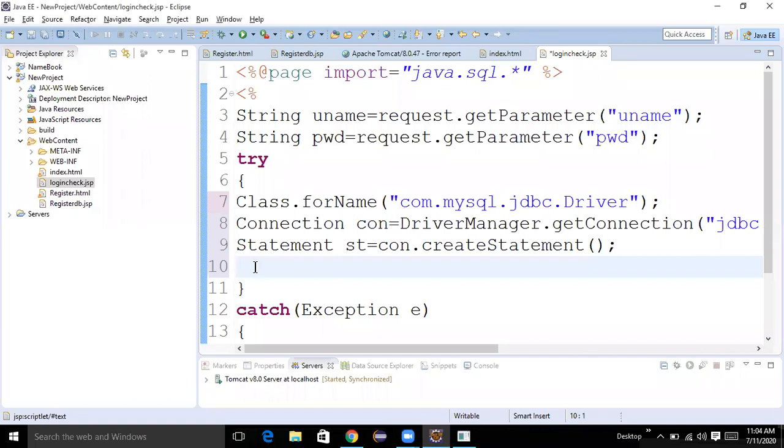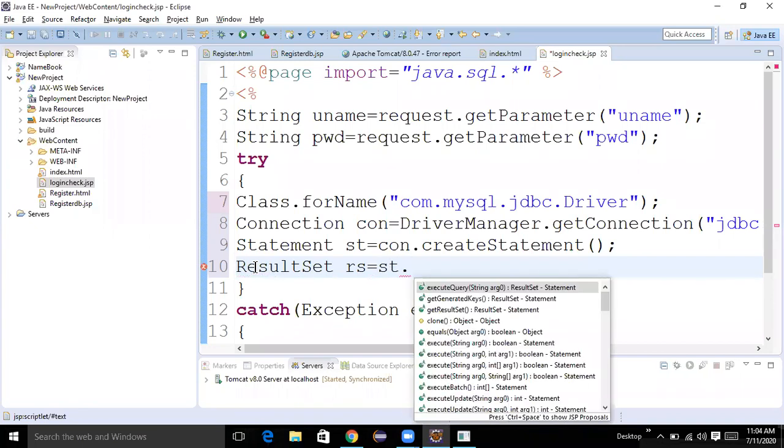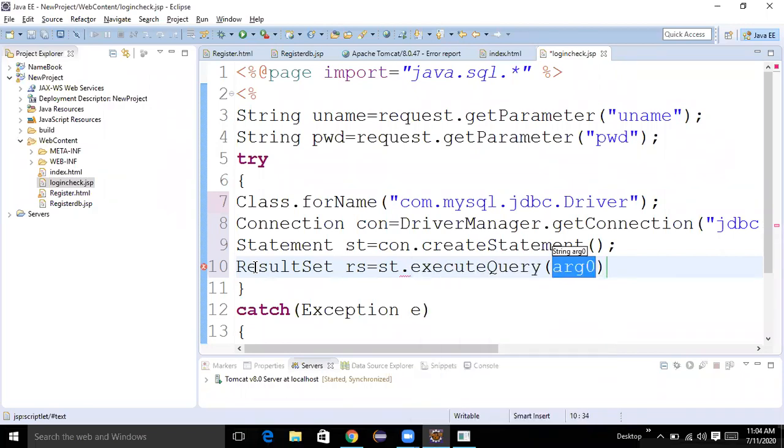To execute the query, we need to create an object for ResultSet interface. ResultSet rs equal to, by using the statement object reference variable, executeQuery. Here, what is the query? What is the query? Next, Neha.